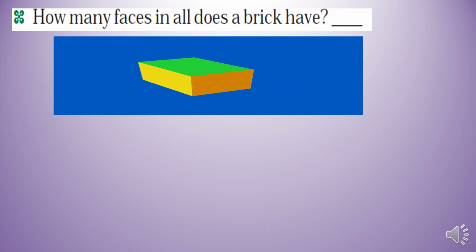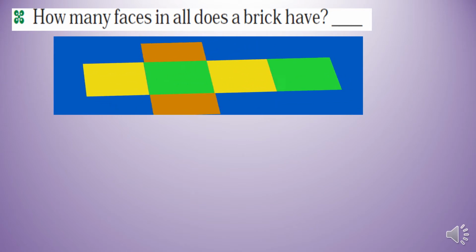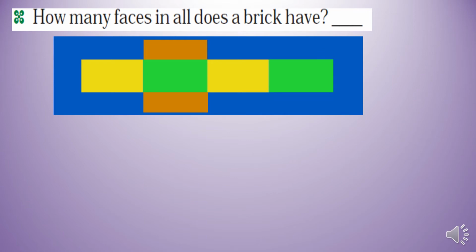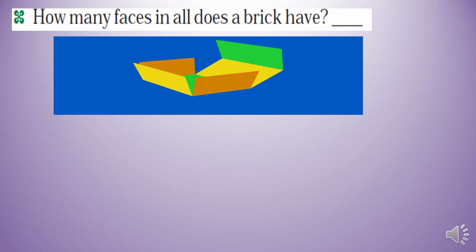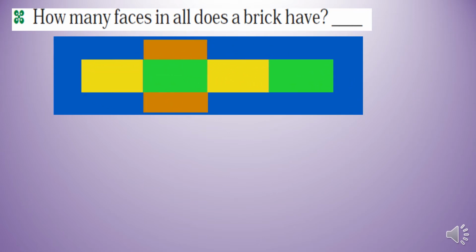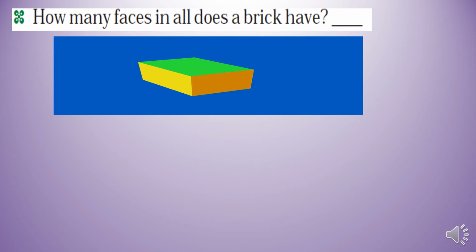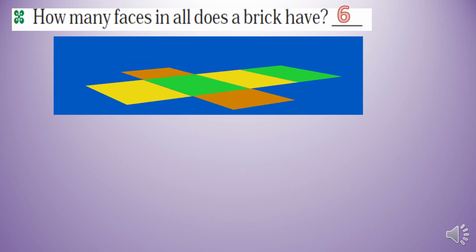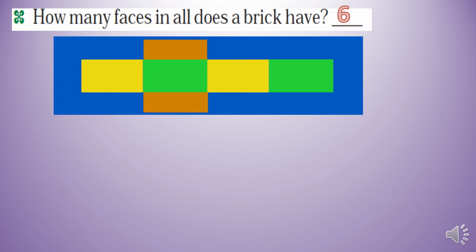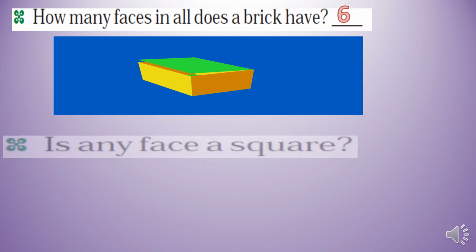As you can see, a brick has 6 faces: up, down, right, left, front and back. So a brick has 6 faces.